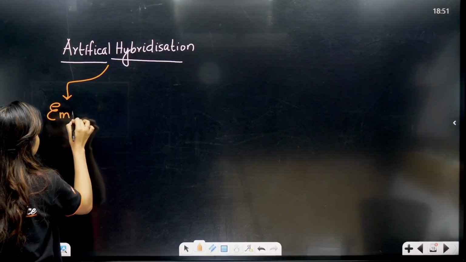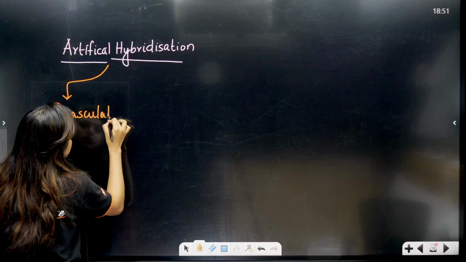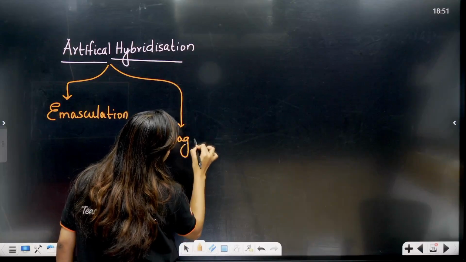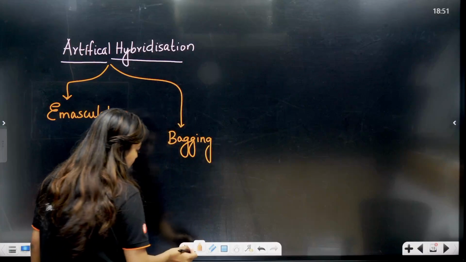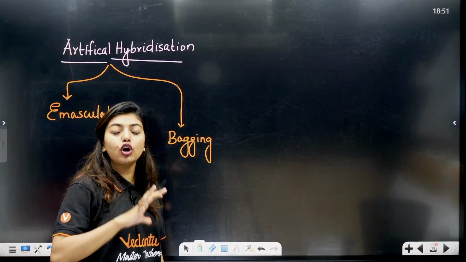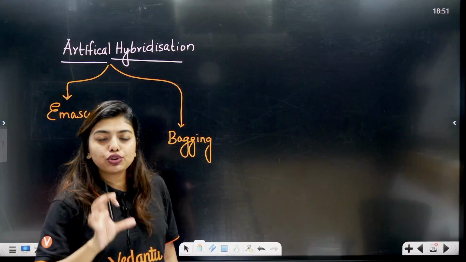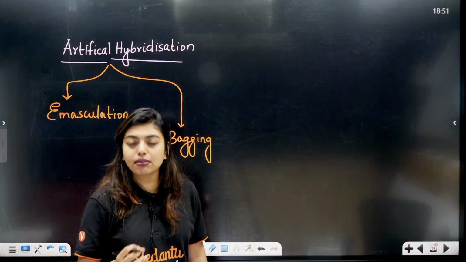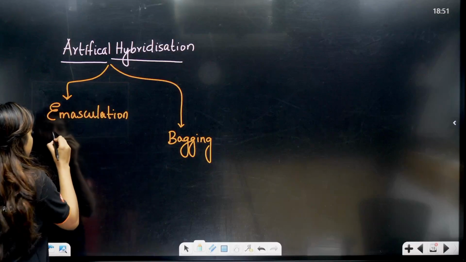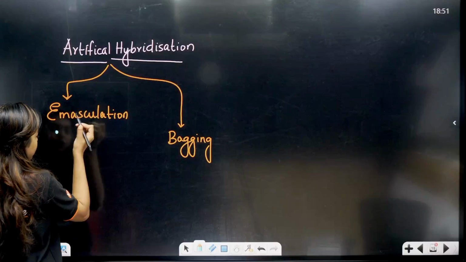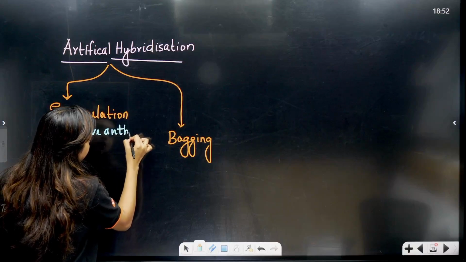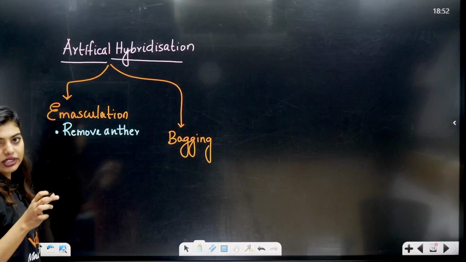So first I will write emasculation, and bagging. So here what is happening, students? Emasculation means where we will cut out the anther. So what we are trying to avoid is, we do not want self-pollination to happen. We do not want pollen grains to fall on the stigma. Instead, we want to dust the pollen grains of our choice on this plant. So here what we are going to do is remove the anther using forceps. Okay, we are going to remove the anther, and after removing the anther, we have to make sure